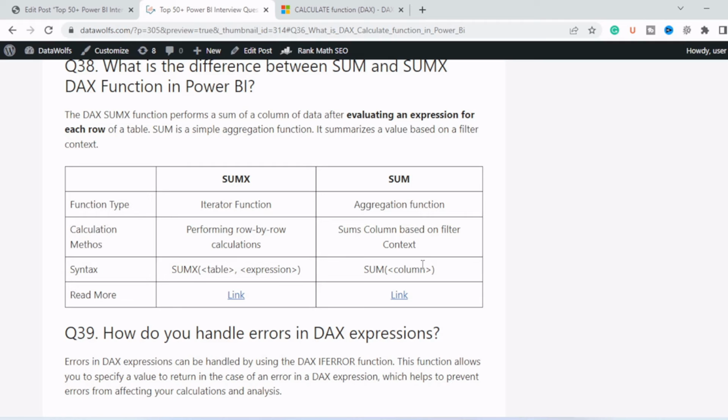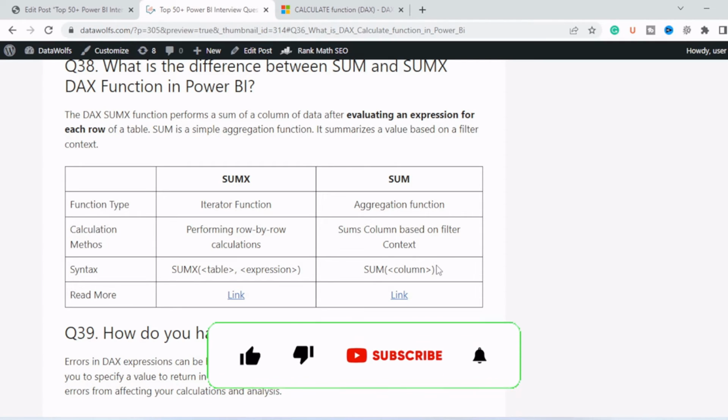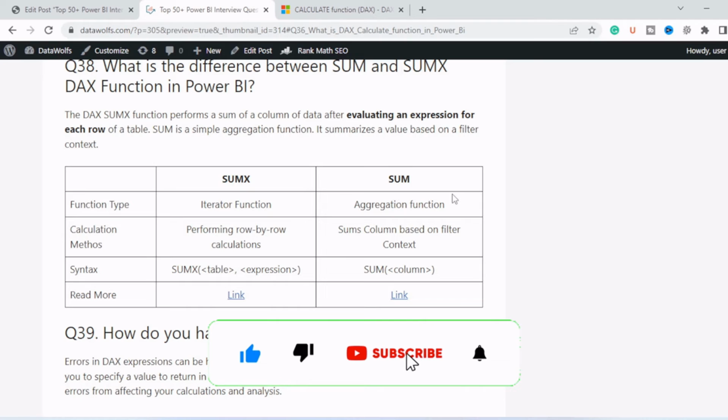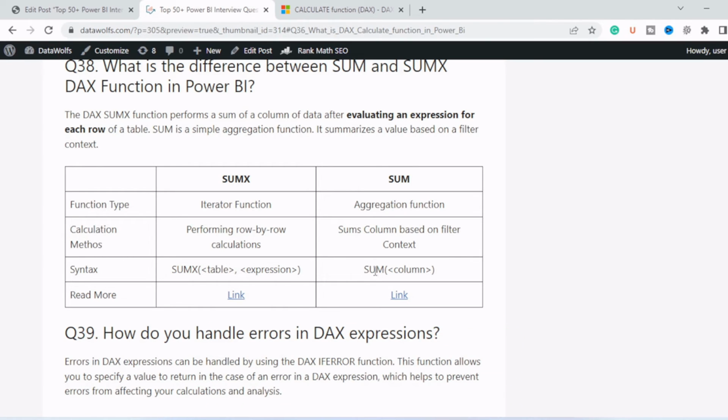So let's assume you have a sales table, and there are two columns, quantity sold and unit price. So let's say you need to calculate the total quantity sold. What you will do is write SUM and then the quantity sold column. So it will give you the total quantity that is sold. But let's say you need to calculate the total sales amount. Then first you need to multiply the sold quantity with the unit price and then add those things. So in that case you will use SUMX, where you will write the table name and then the expression, like unit price multiplied by quantity sold, row by row.